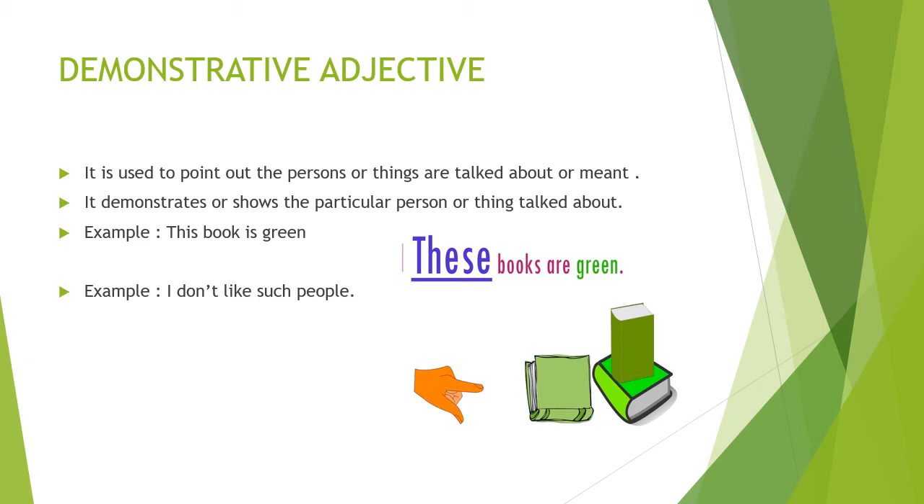These books are green. Some of the books you can see in the picture. These books. So the word these is the demonstrative adjective. Through this word, these, T-H-E-S-E, these, you can see the books. Next example is, I don't like such people. Such is the demonstrative adjective here.